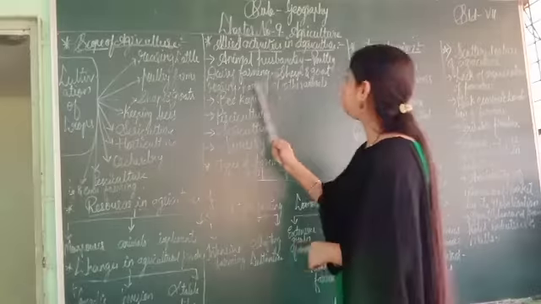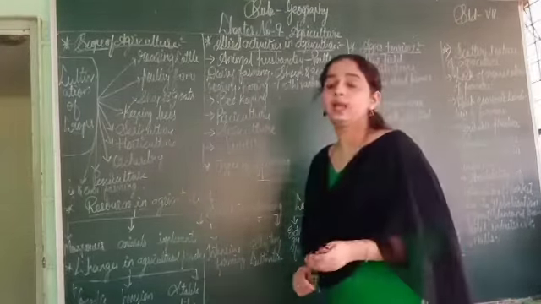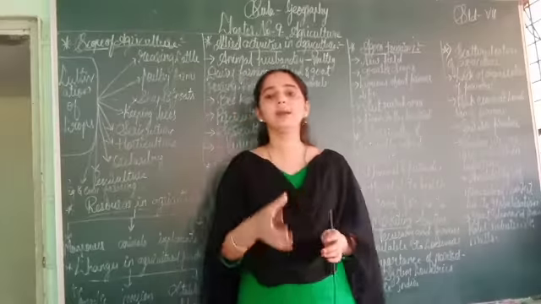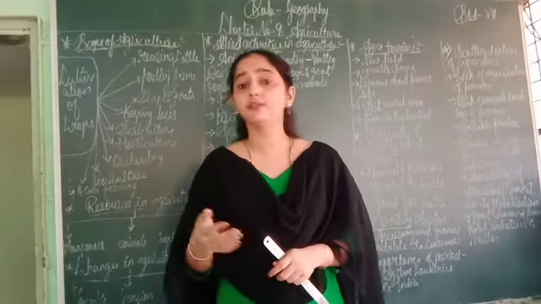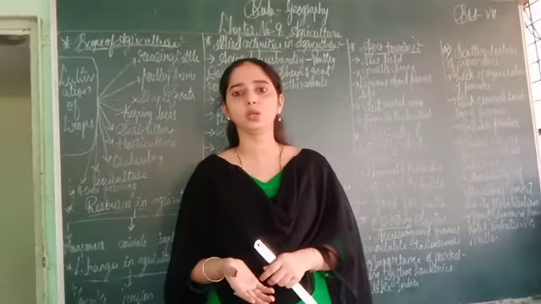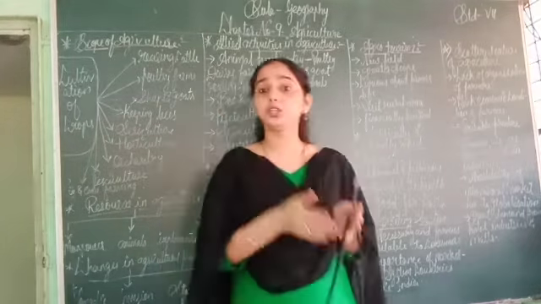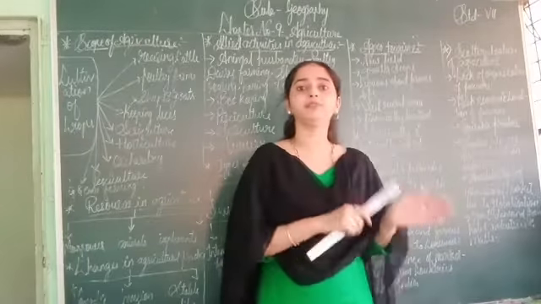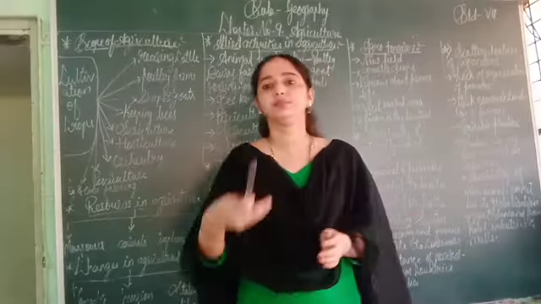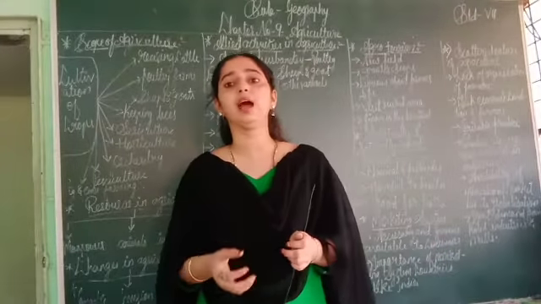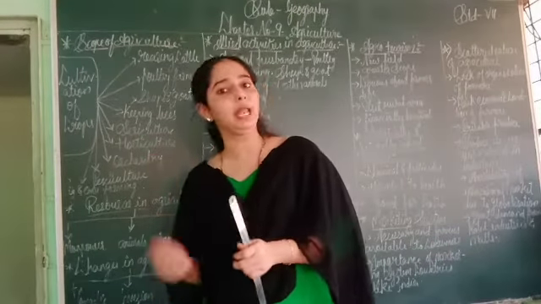And next topic is dairy farming. Dairy farming means some animals help in farming, that is buffaloes, oxen and goats also. Besides farming, these animals give us meat also and milk also.